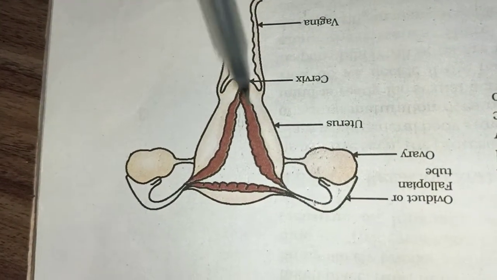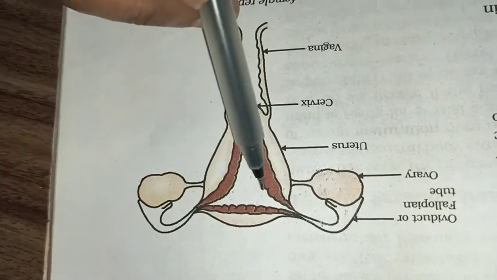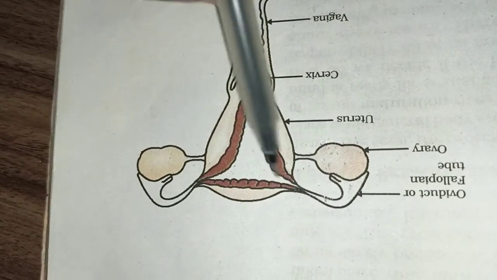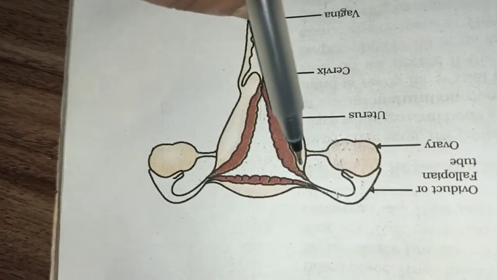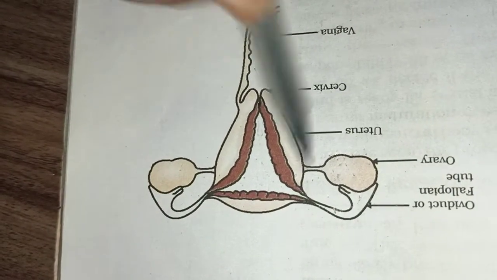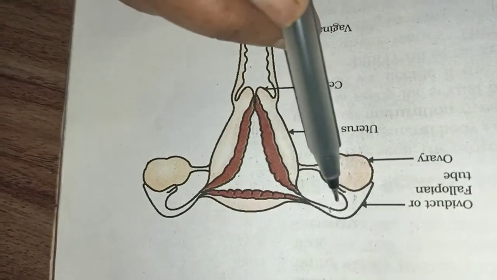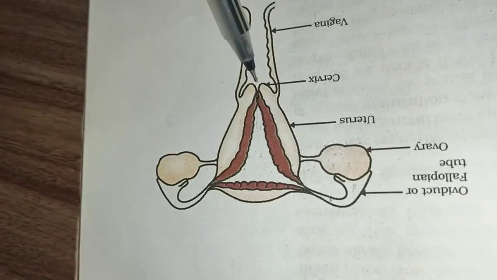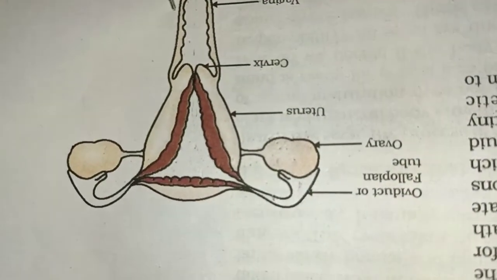At the upper end, it receives the oviducts of either side. In this body, it will receive the egg either from here or from here. It will receive the oviduct of either side, whereas the lower end, the cervix, opens into the vaginal canal. The oviducts will open into the uterus, and the uterus ends into the vaginal canal.